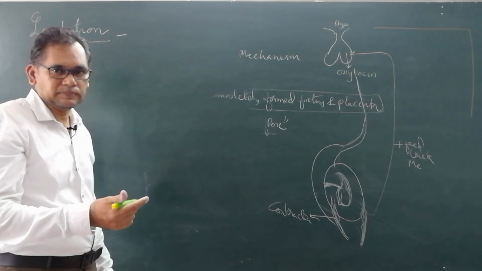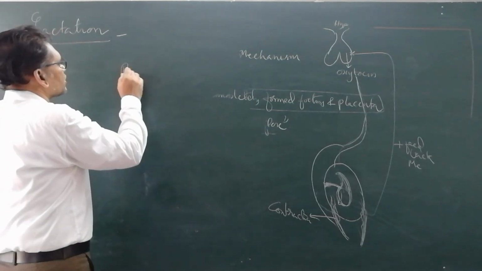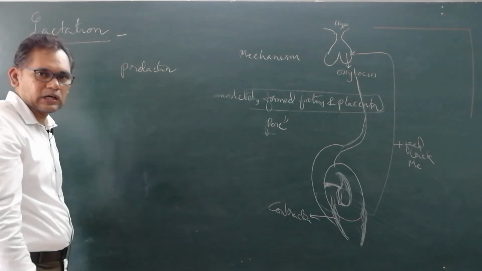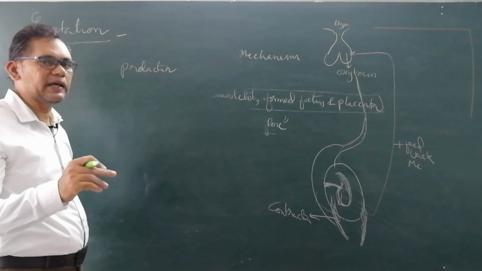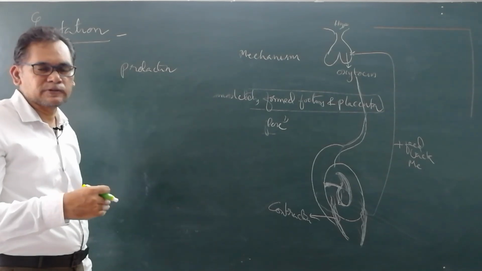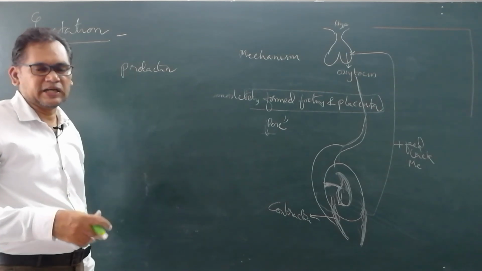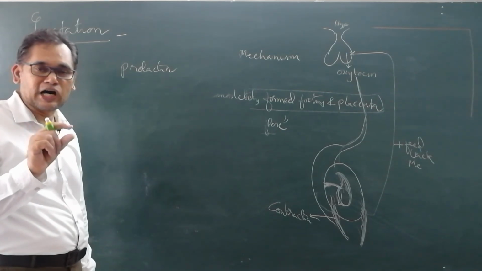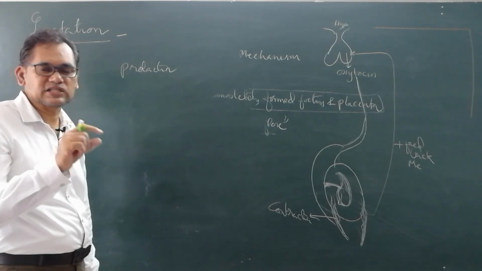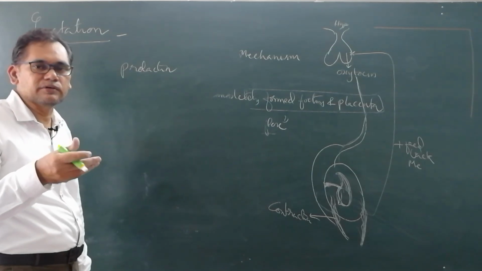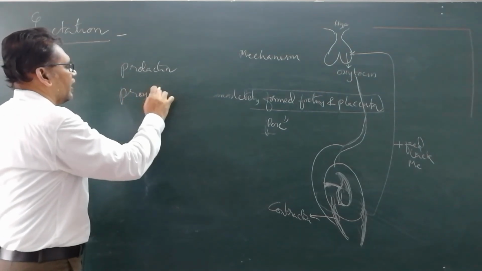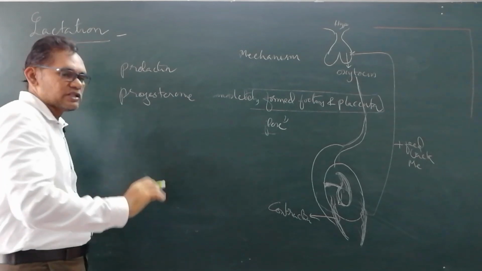Now initially, the hormone we call prolactin. Prolactin is the hormone produced at the end of the pregnancy, which is useful for the production of milk. Then progesterone maintains the alveoli in the mammary glands. Progesterone increases the alveoli of the mammary glands, and estrogen levels also increase.